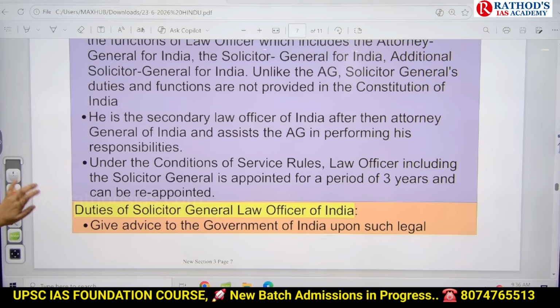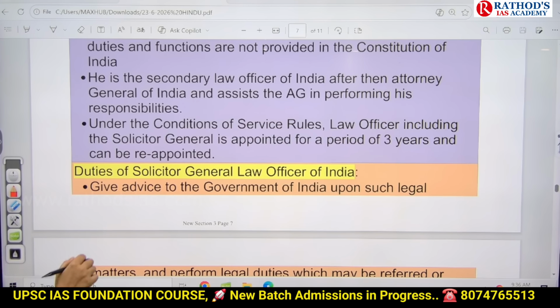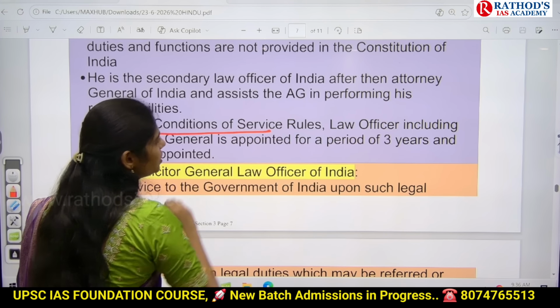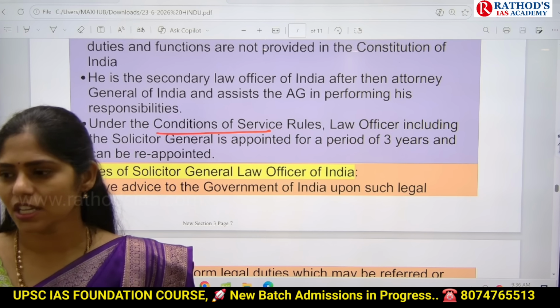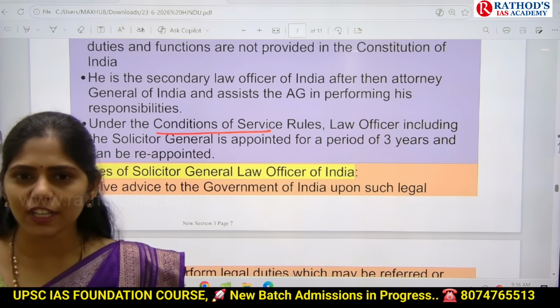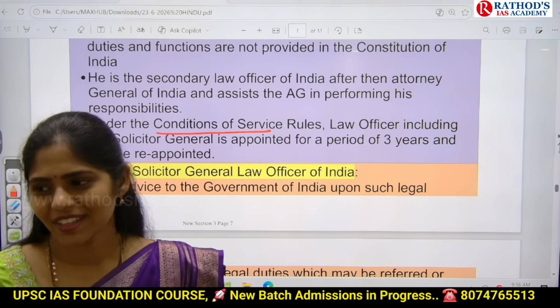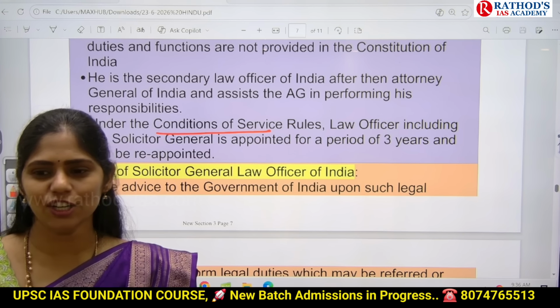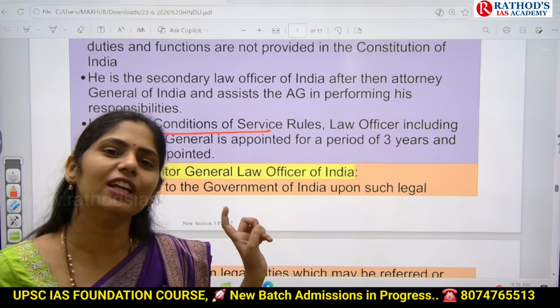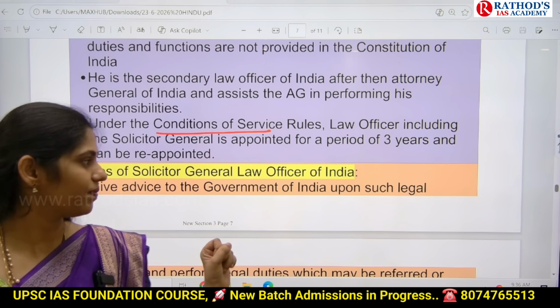Okay, so what is the tenure of this person? Under these conditions of service rules itself, it says the tenure of Solicitor General is 3 years. Then what about Attorney General of India's? No certain tenure, but Solicitor General has 3 years of tenure, which is given clearly in these rules.